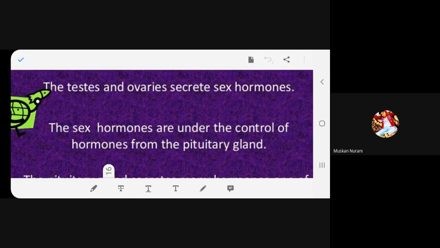What are the sex hormones? You just have to name it. The name of the sex hormones? In male, what do we have? You just read it, beta. In male, what is the hormone?